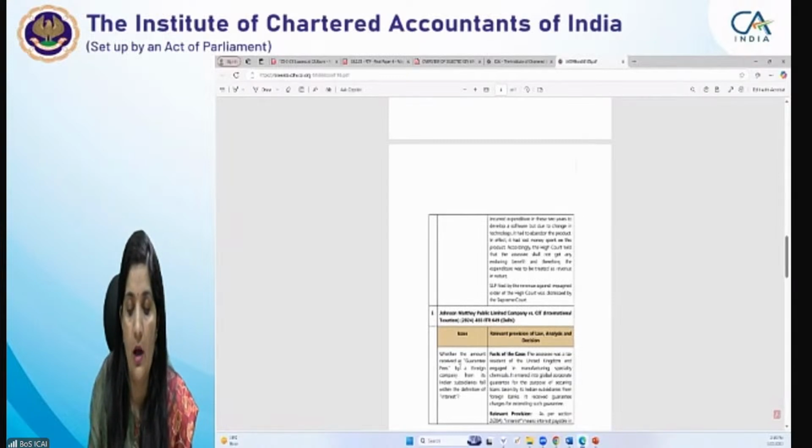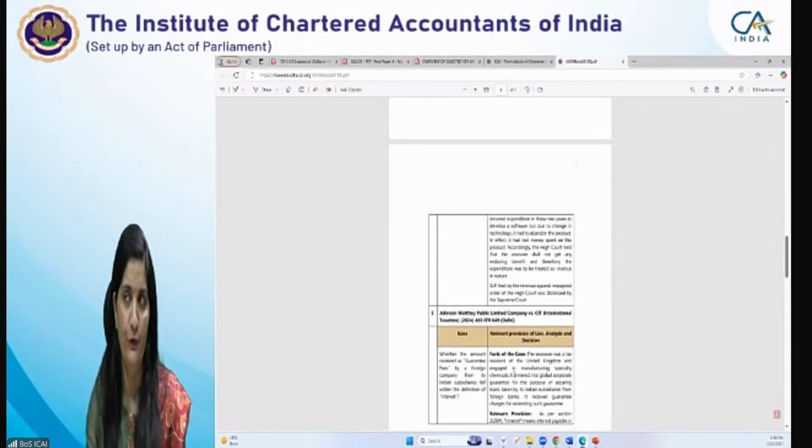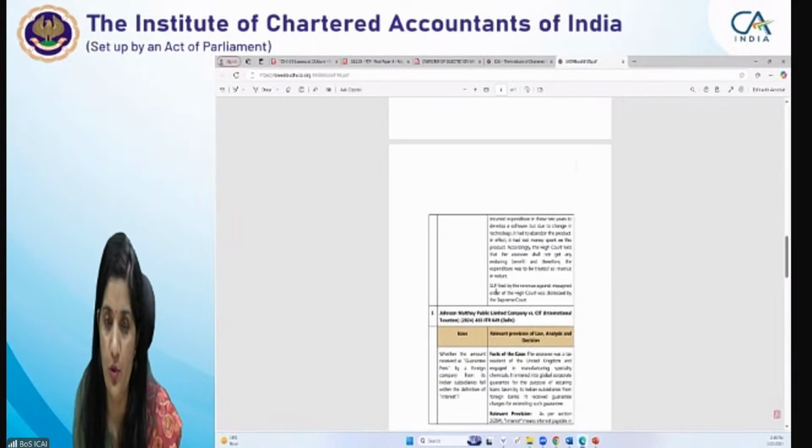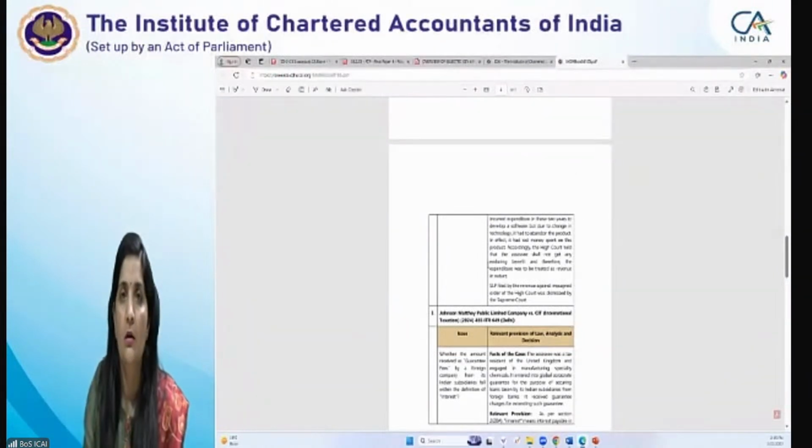Whether the amount received as guarantee fee by a foreign company from its Indian subsidiary falls within the definition of interest. From these facts, you can find some of the questions can be framed, from the facts given to you, or from the case laws which are covered in your study material. Apart from this is the judicial update.